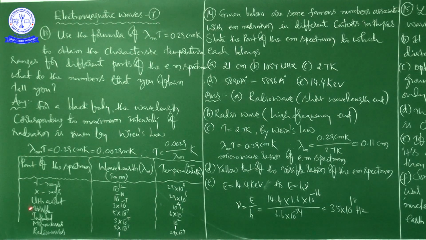Ultraviolet rays, it is 3 into 10 power minus 7, that is 10 power 4. Visible is 5 into 10 to the power of minus 7, 6 into 10 to the power of 3. Next infrared, 3 into 10 power minus 5, here it is 10 square, that is 100 Kelvin.